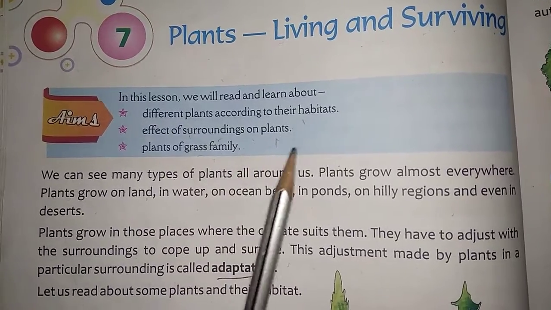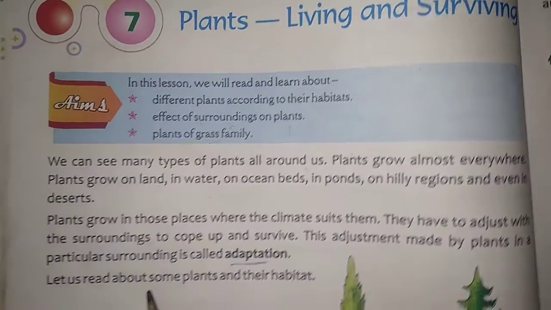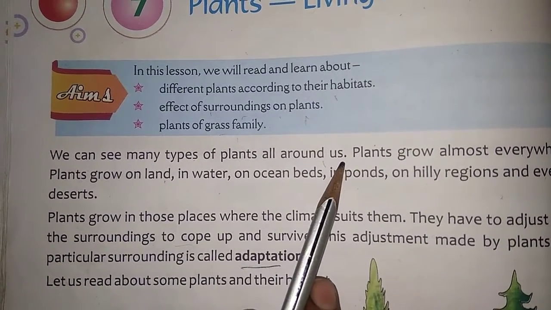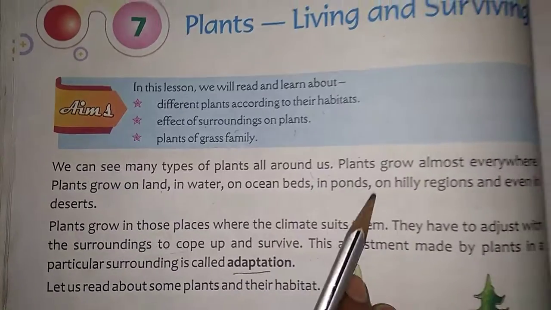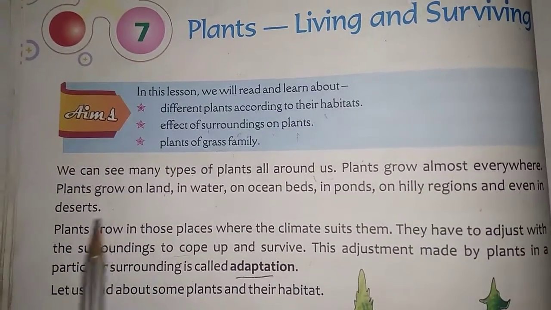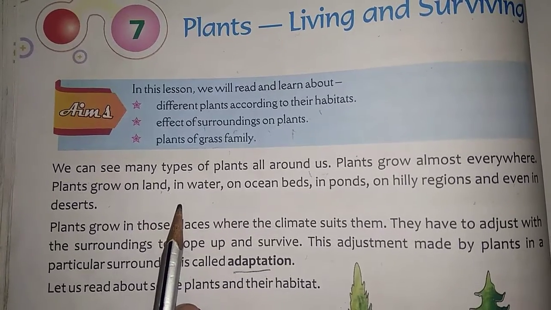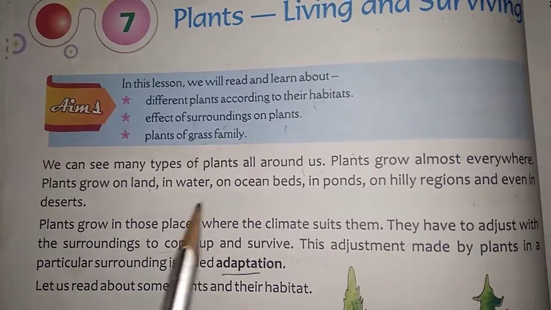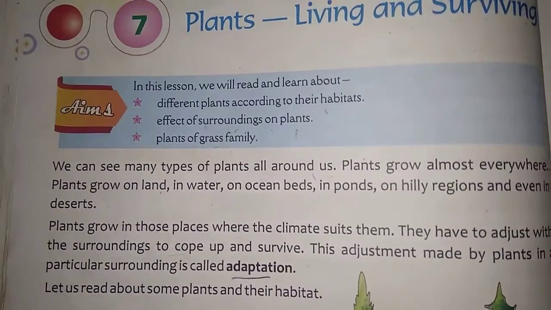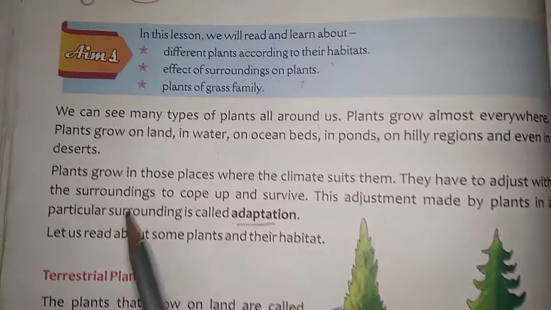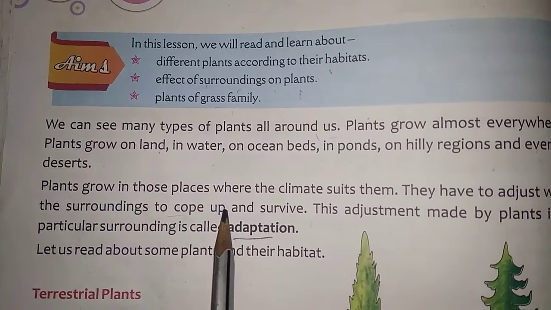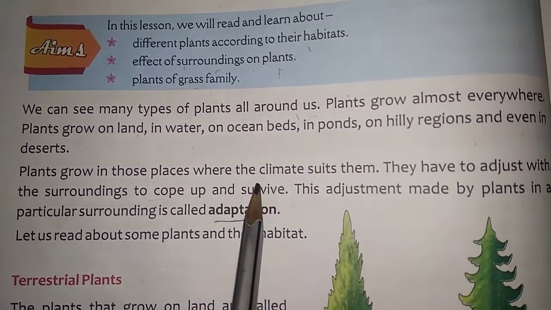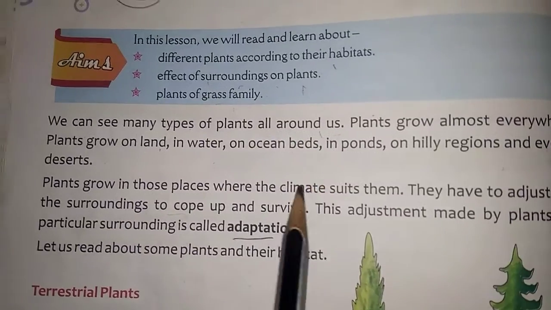Effect of surrounding on the plants of grass families. We can see many types of plants all around us. Plants grow almost everywhere. Plants grow on land, in water, in oceans, in ponds, on hilly regions and even in deserts. Plants can grow anywhere, children. Plants grow in those places where the climate suits them.